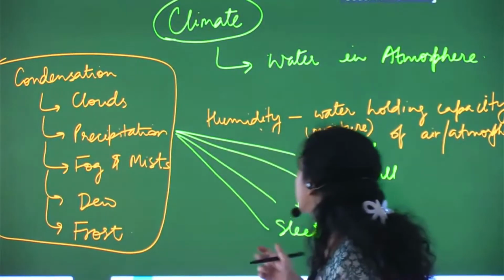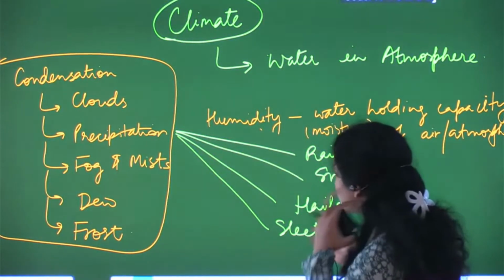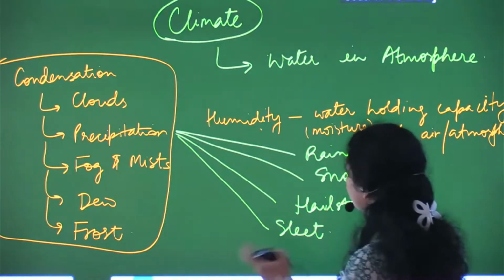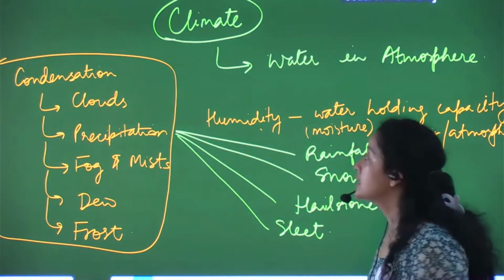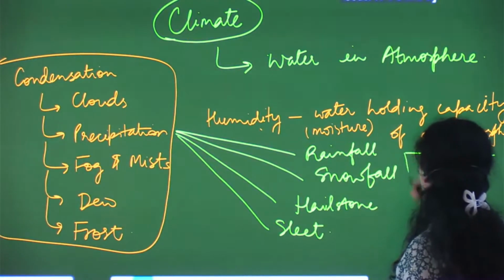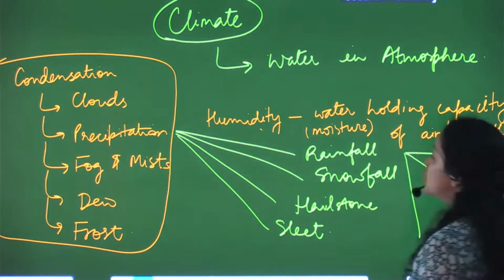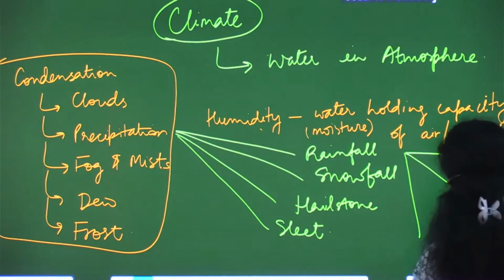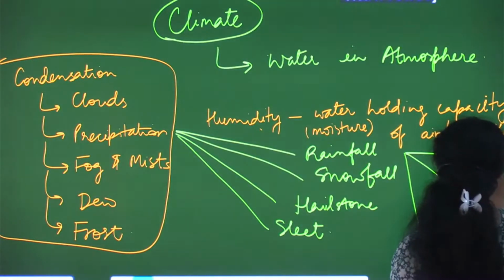Okay, so now we have talked about condensation, we talked about rainfall and everything. Now further, there is a division in rainfall. The first type of rainfall is orographic rainfall, or orogenic rainfall.